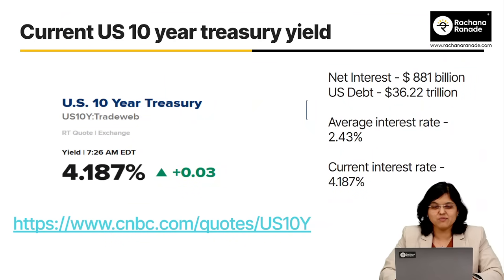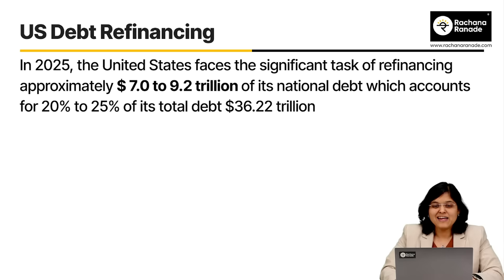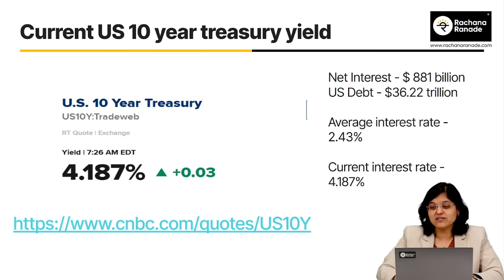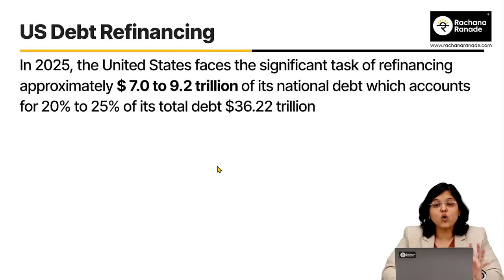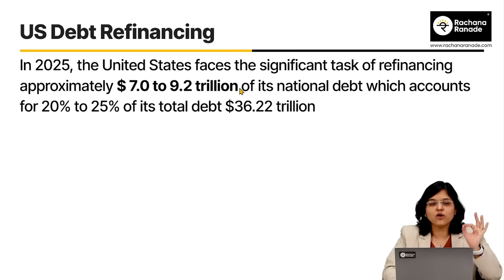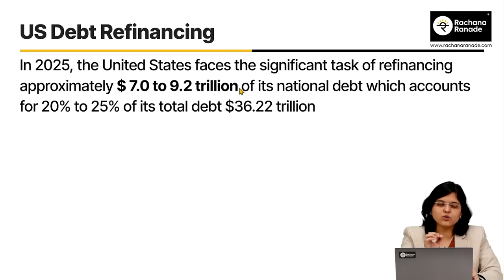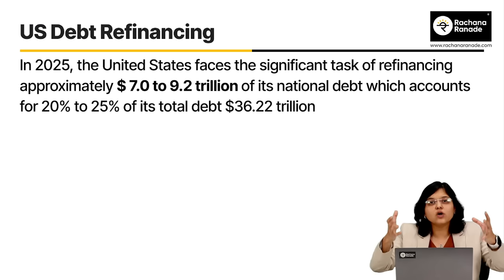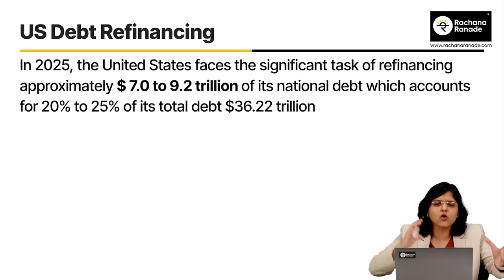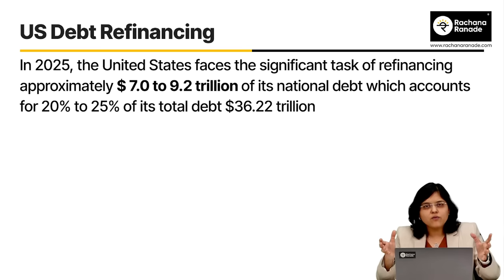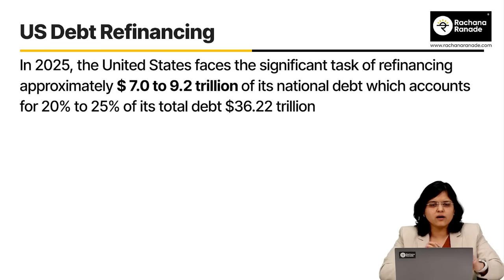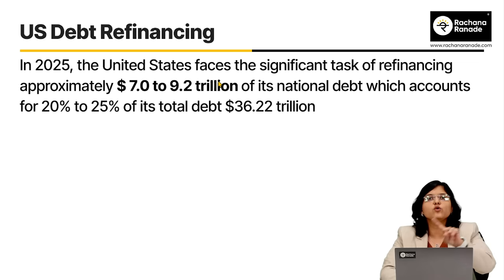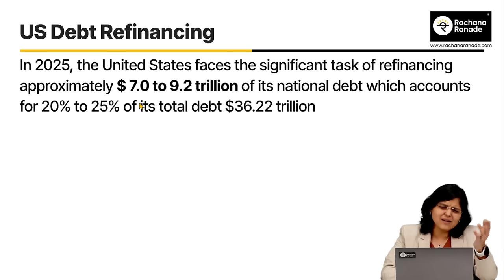Okay, wait. The fun part is coming now. Now, how much is due for refinancing is important. Out of the total debt that we discussed, $36 trillion, 7 to 9 trillion of debt is due for refinancing. Now, this is the only data set which I was not able to find from an authentic .gov type website or Bloomberg or Reuters. I found multiple websites and places where the numbers were ranging from 7 to 9 trillion, and that is the reason why I said let's take this as a range.